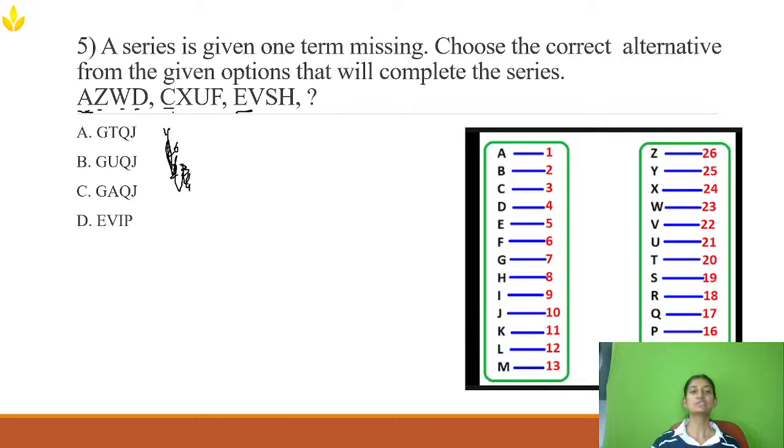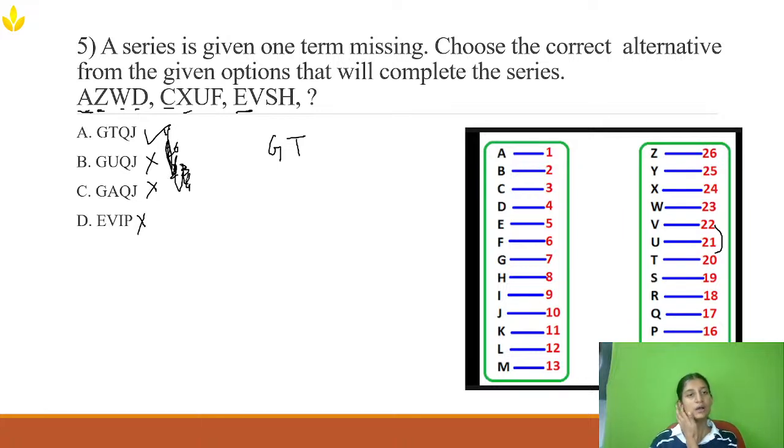A to C, how much difference? 2 difference. Again, C to E, it is 2 difference. E to the next, it will be 2 difference. So I can easily eliminate the first option D. So the first letter will be G. Now Z to X, minus 2. X to V, again it is minus 2. V to T, it is minus 2. So T will come next. So in the options we have GU and GA, which is wrong. So option A is the right answer. No need to check for the other letters.